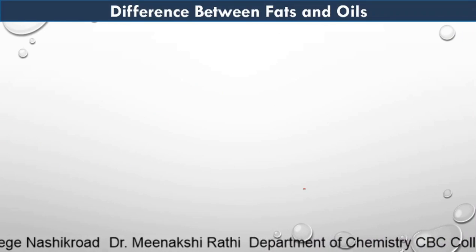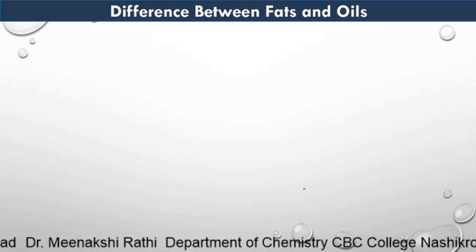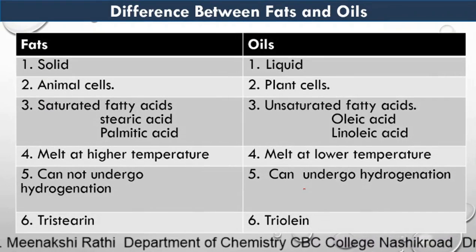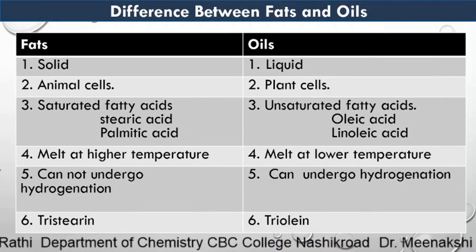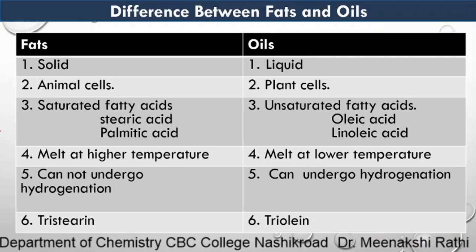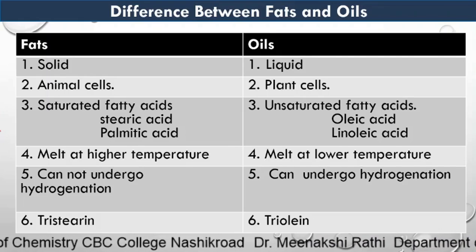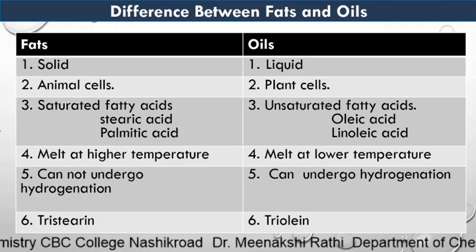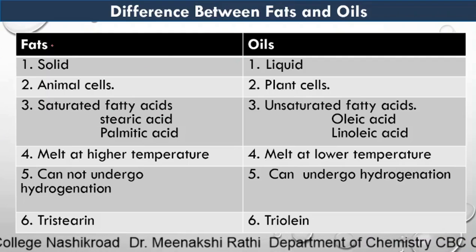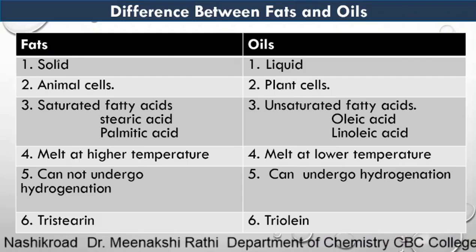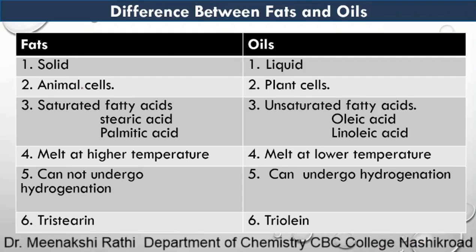First we will see the difference between fats and oils. The basic difference between fats and oil is totally physical. While considering fats, just keep in mind ghee and butter are fats, while all plant oils come under oil. So, fats are solid while oils are liquid in nature at room temperature.